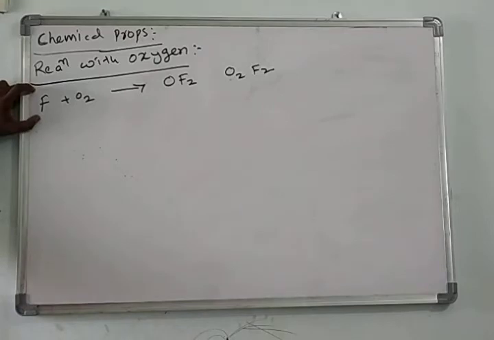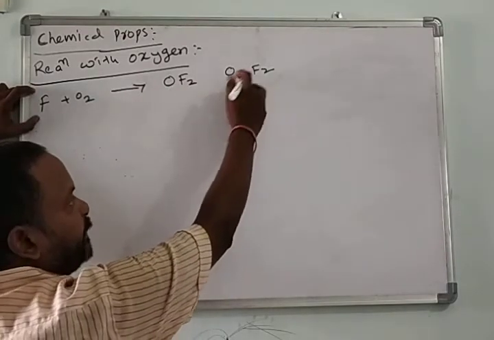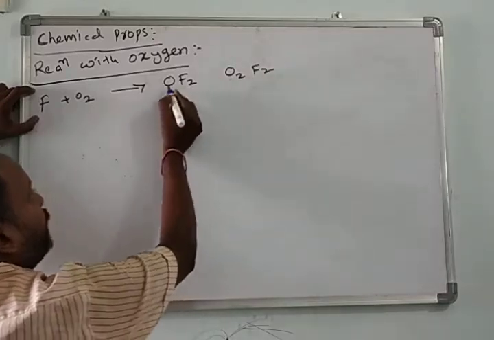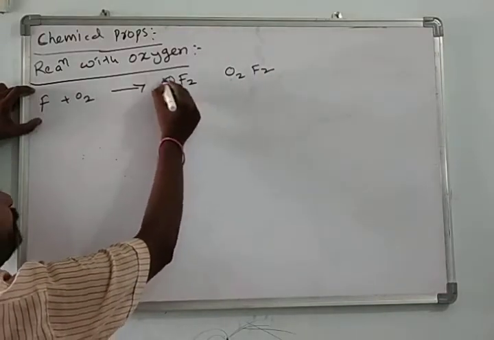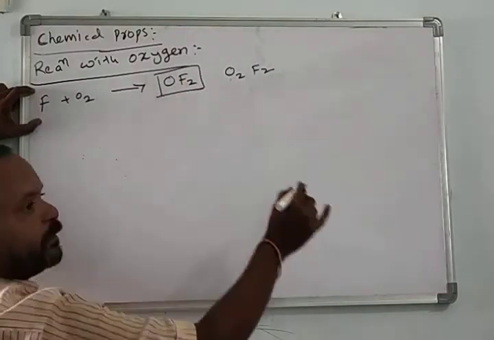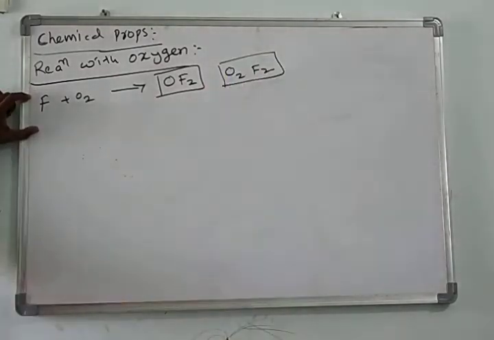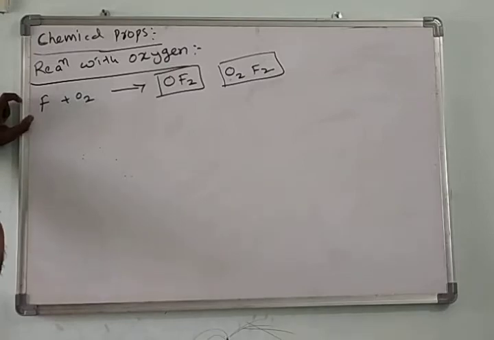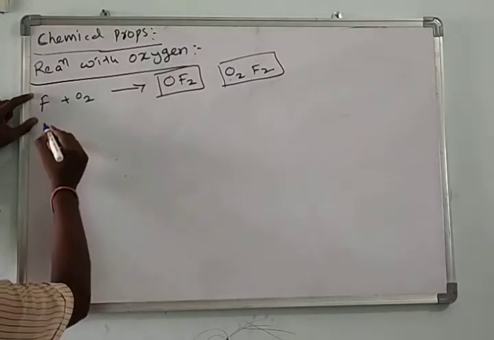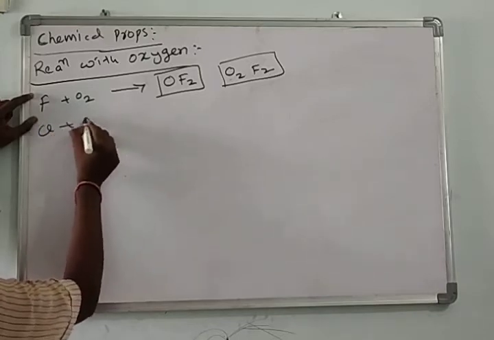Due to the higher electronegativity of fluorine than oxygen, it forms only fluorides. OF2 is called oxygen difluoride. O2F2 is called dioxygen difluoride. Instead of oxides, fluorine forms fluorides due to the higher electronegativity of fluorine than oxygen. But chlorine reacts with oxygen.